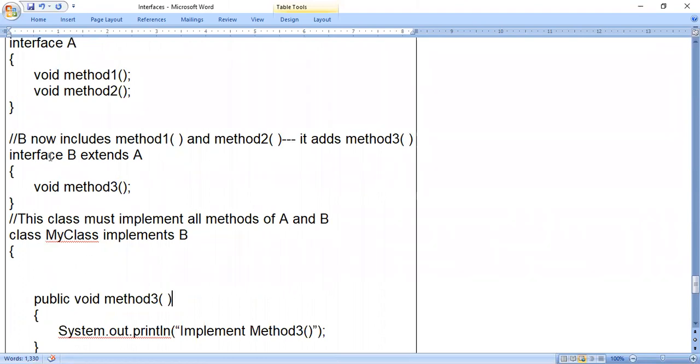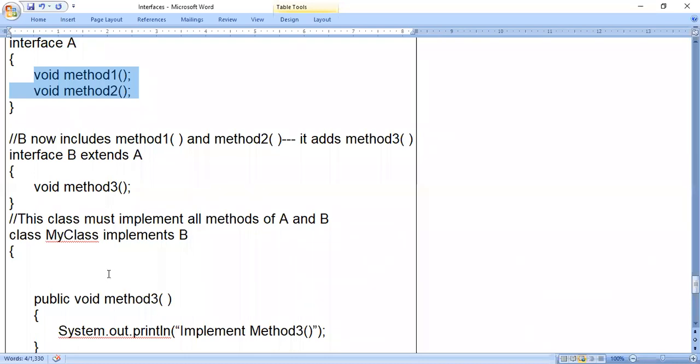Here interface B extends A, so indirectly method 1 and method 2 are considered in interface B also because of the inheritance concept. So for those also, code should be present. Then only you will not get an error.